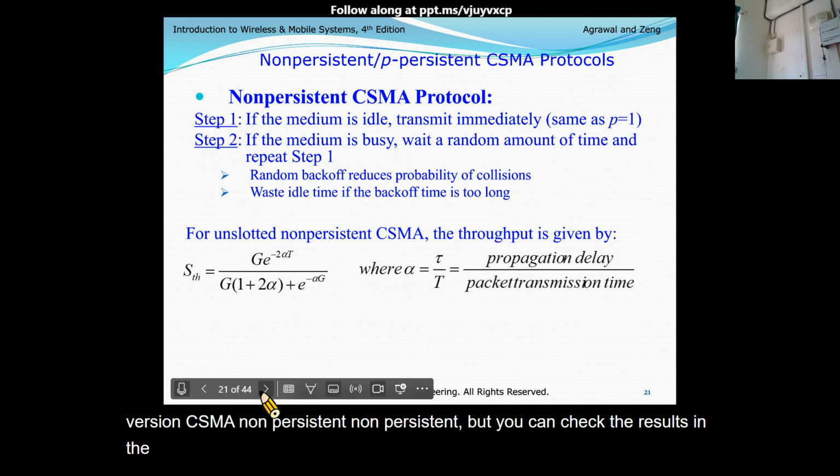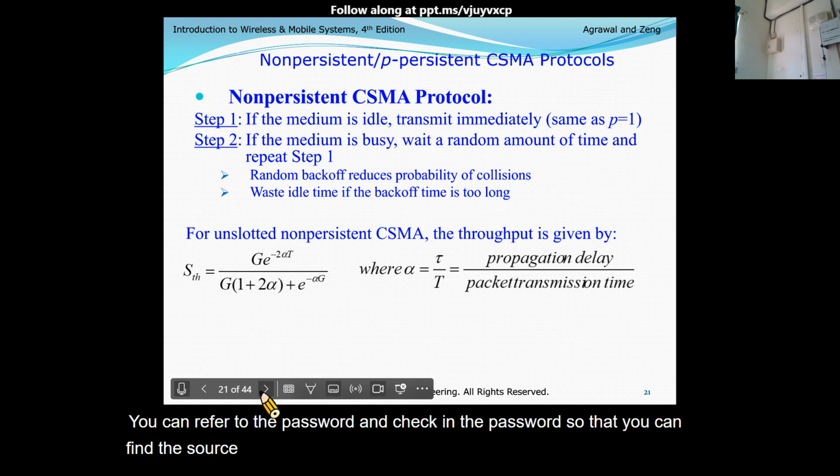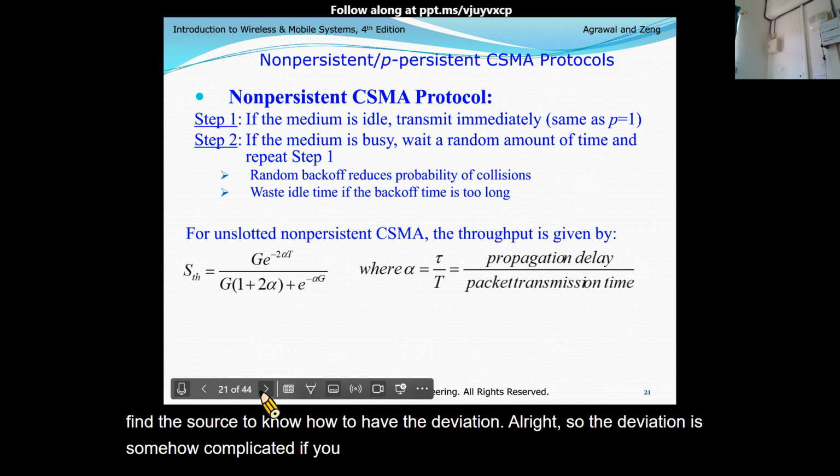And also you can refer to the task book and check the possible references, so that you can find the source to know how to do the derivation. All right. So the derivation is somewhat complicated. If you are interested in the derivation, sure, you can find the paper and know how to get the results.